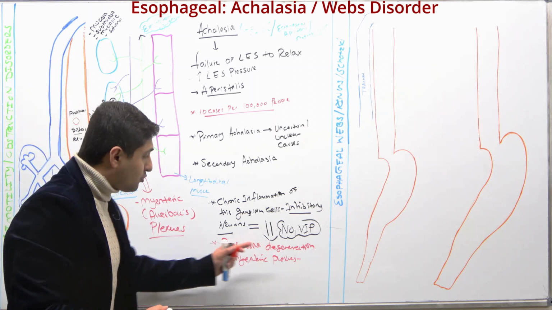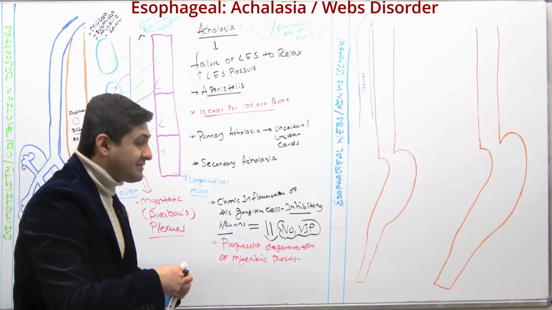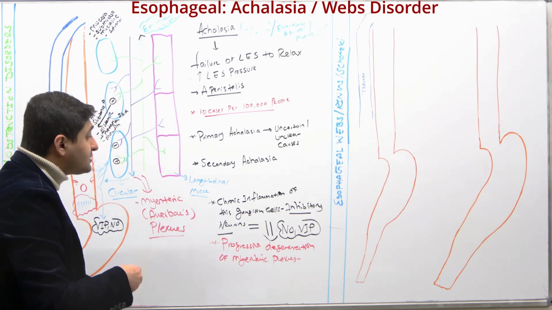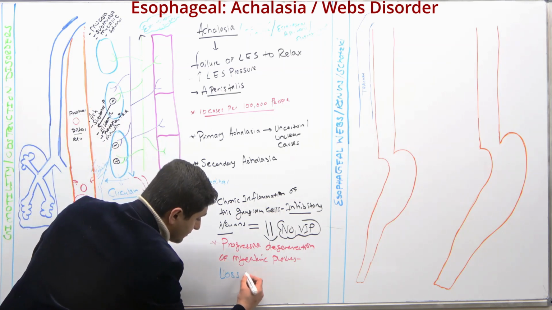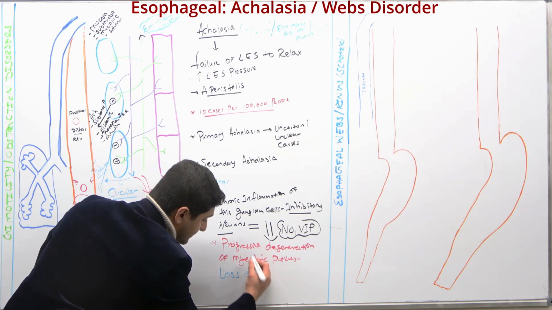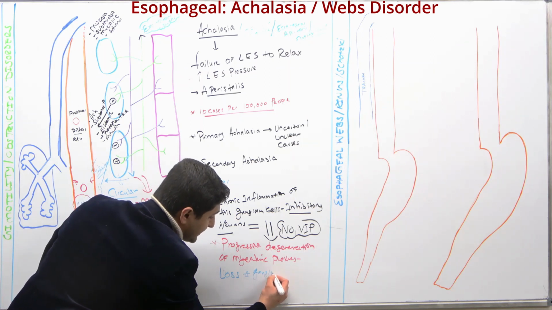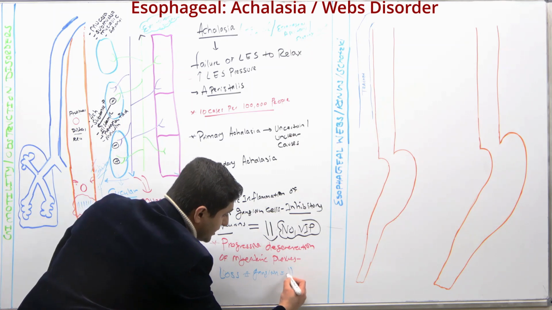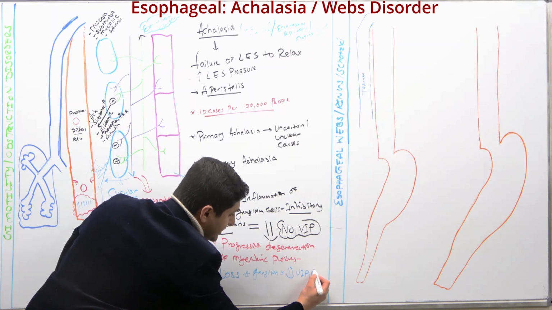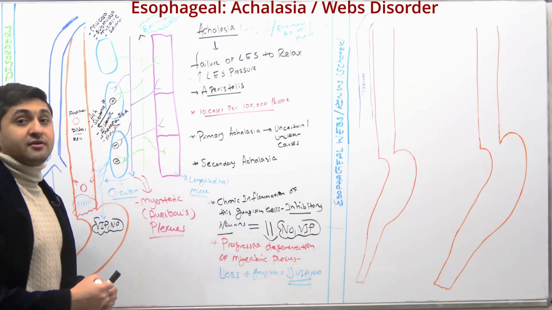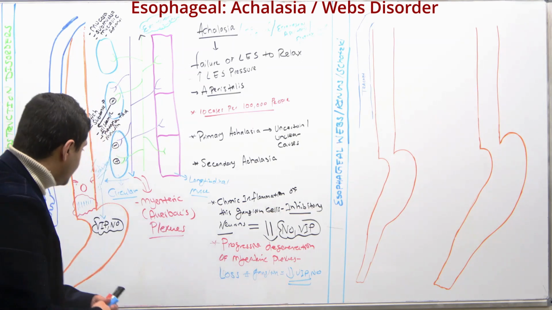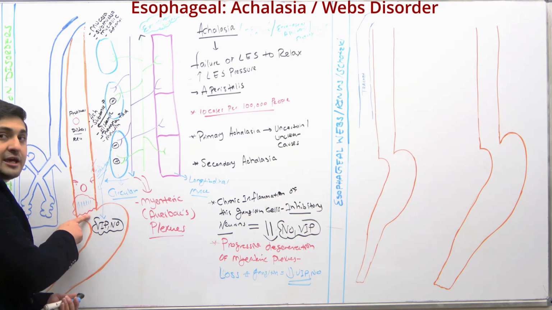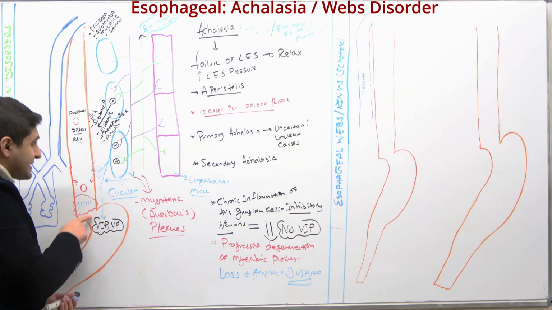And over time, what happens is that it could result in loss of the number of these ganglion cells, right? And that could result in decreased levels of VIP and nitric oxide. Again, I'm writing it down because this is very important. Because if you have a decreased level of VIP and nitric oxide, that means this would not be able to relax, right? This would not be able to relax.